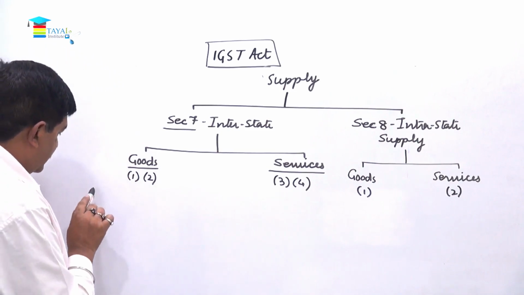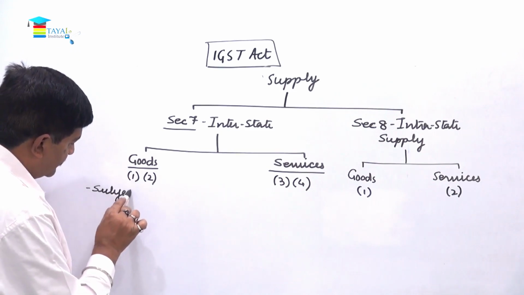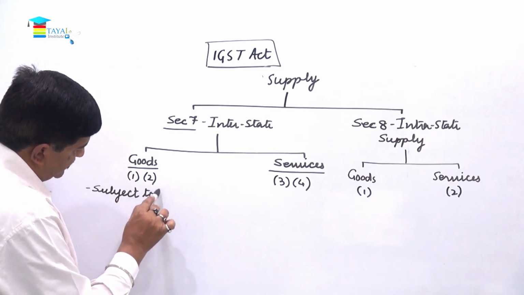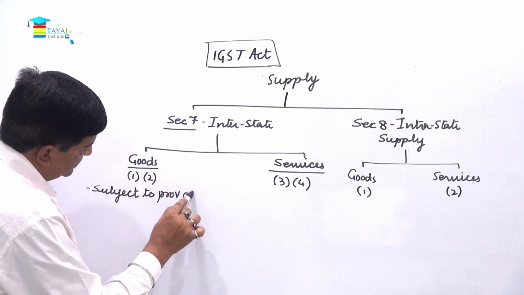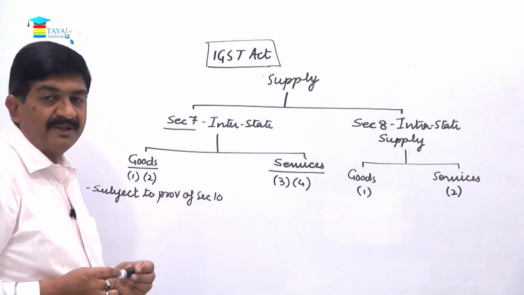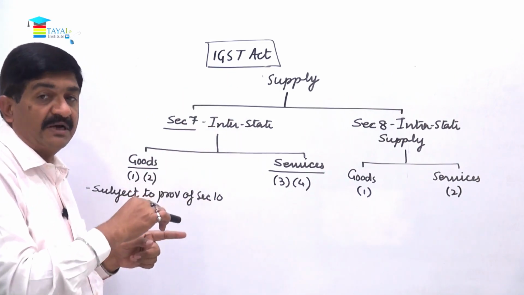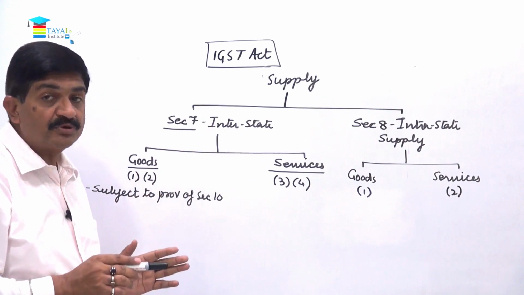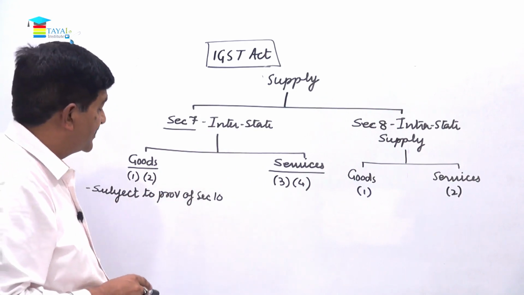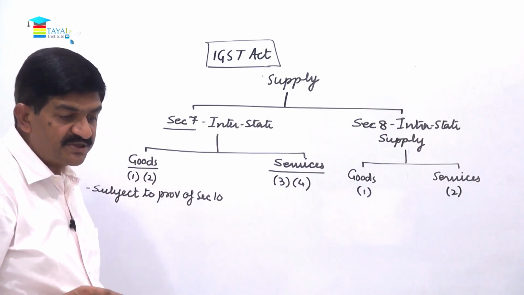This says subject to provisions of section 10. Subject to provisions of section 10. So when section 10 becomes applicable, section 10 of the IGST, refer the previous chart, that is domestic supply of goods, how the place of supply will be decided. So this is subject to provisions of section 10.